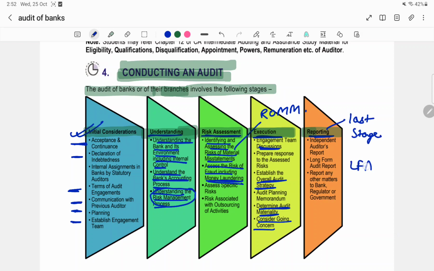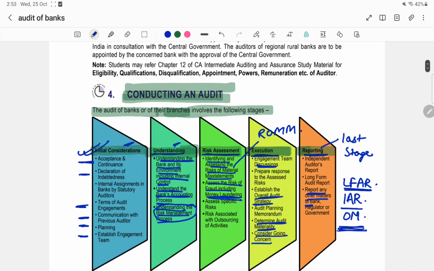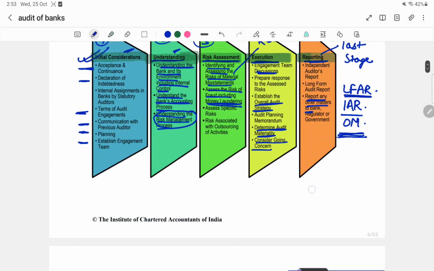In this, long form audit report will go, then independent auditors report will go, and then on other matters also if required. So long form audit report will go, independent auditors report will go, and on any other matters will go, that is report on other matters to bank, regulator or government. So what were the 5 stages in conducting an audit? Initial considerations, then we have to understand the entity, then we have to identify the risk, that is risk assessment, the third stage. Then comes the fourth stage, that is execution, and then the final stage, that is reporting.